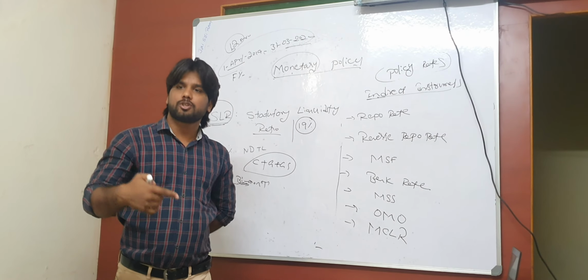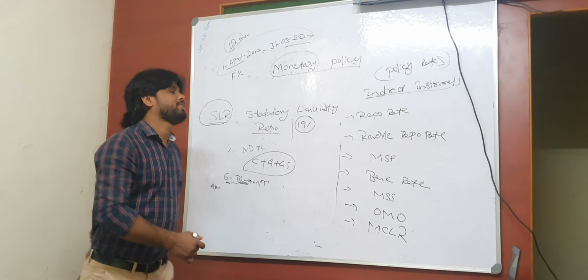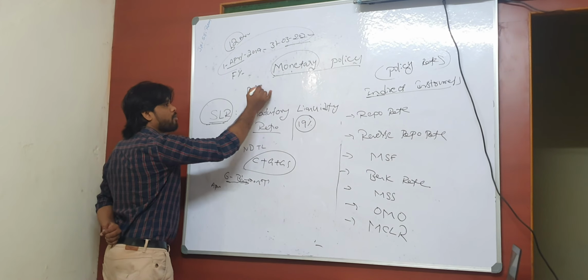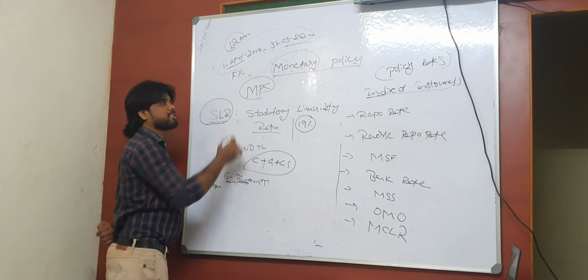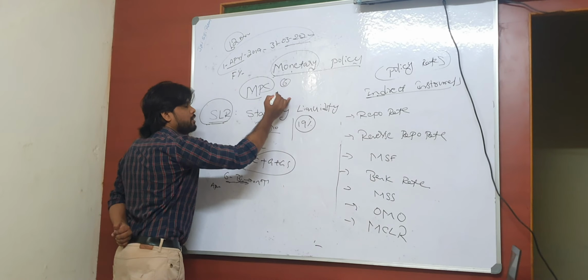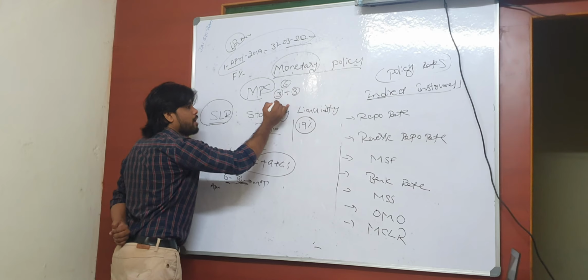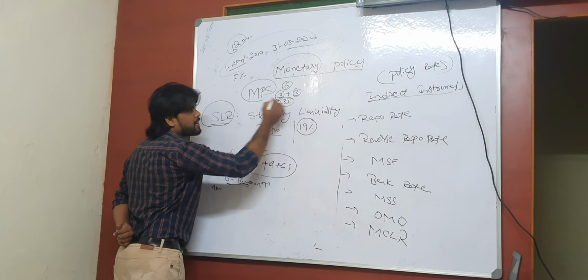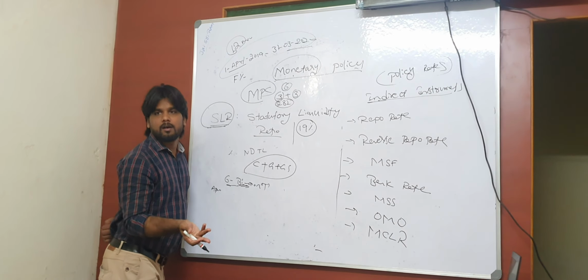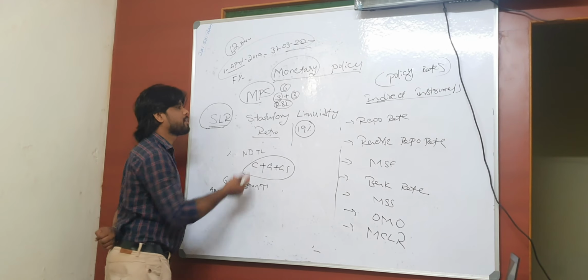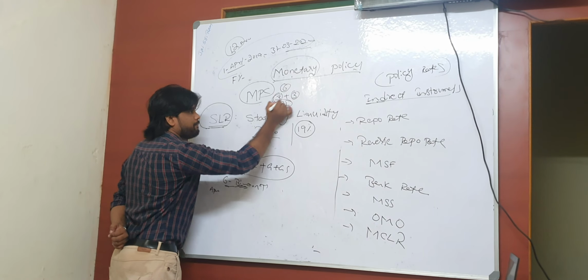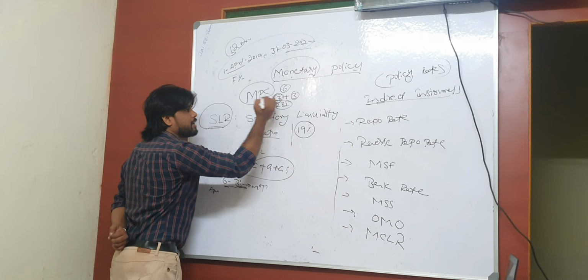If you observe, there is a committee called MPC, Monetary Policy Committee, which I will discuss further. This committee is a combination of 6 people, 3 members from RBI and 3 members from the Government of India, which includes the RBI Governor also. The present RBI Governor, Shaktikanta Das, if you remember that name. So simply 3 from the Government of India, 3 from RBI.